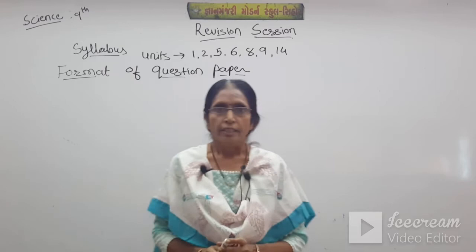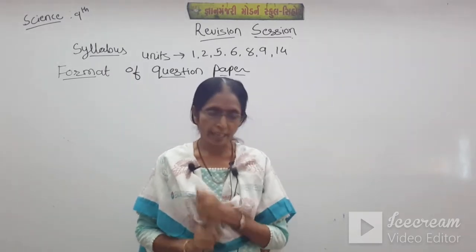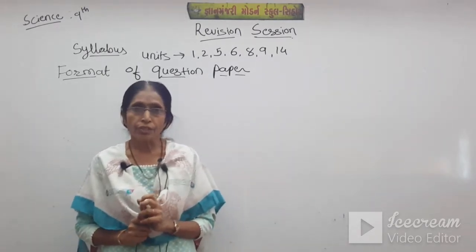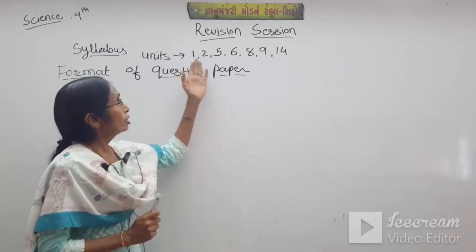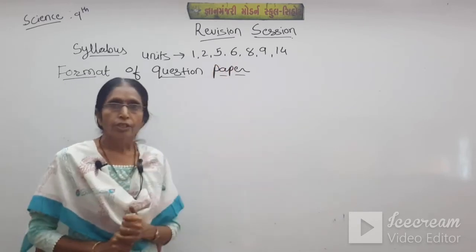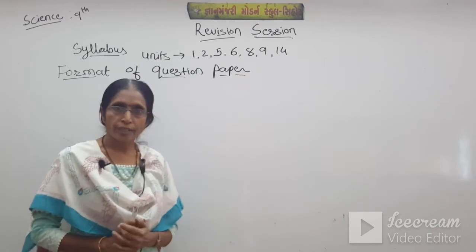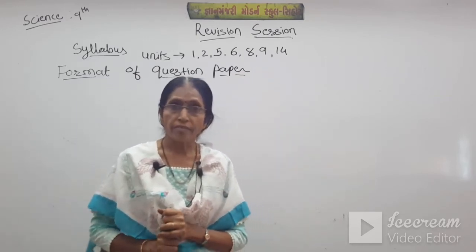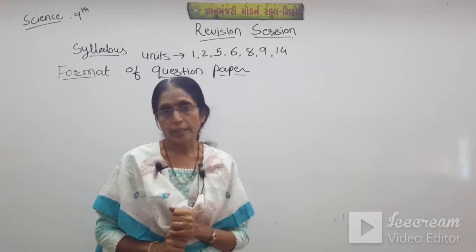Today our session is a revision for standard 9th, subject science. Students, in our syllabus for the first term we have 7 chapters: chapters 1 and 2 from chemistry, 5 and 6 from biology, 8 and 9 from physics, and 14 from general science. So these 7 chapters are in our first term syllabus.